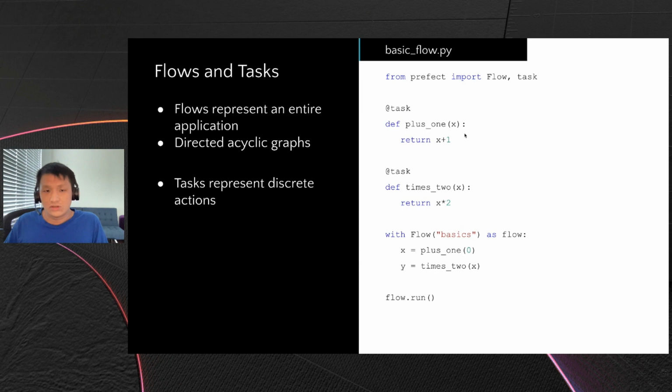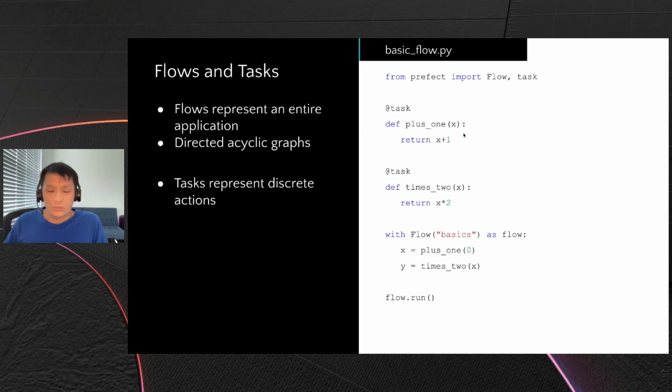So on the right side with the code snippet, we have the most basic flow. We have two Python functions named +1 and ×2. These are plain Python functions. And then we wrap them as a Prefect task using the task decorator. Prefect is non-invasive to current code and easily wraps around your existing code base using this decorator. Now that they become Prefect tasks, we can use them inside the Prefect flow.